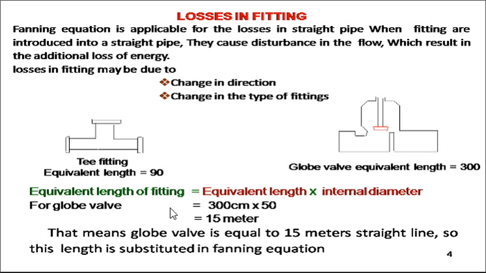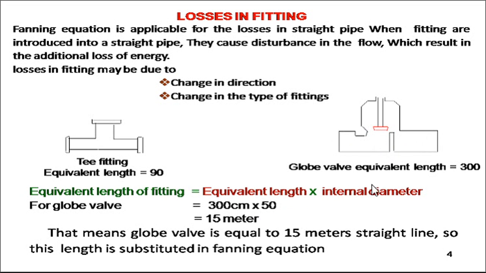For this, the equivalent length of the fitting is the equivalent length multiplied by the internal diameter. So for the example of a globe valve, it is 300 centimeter multiplied by 50.